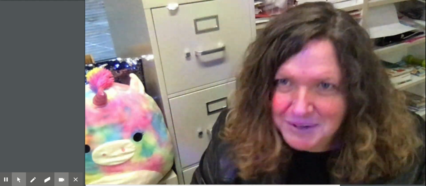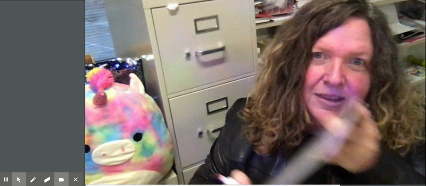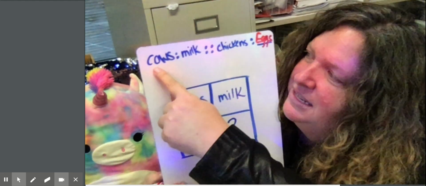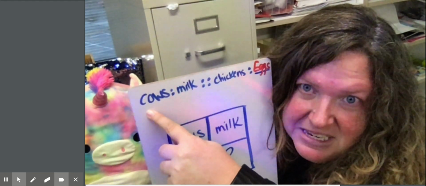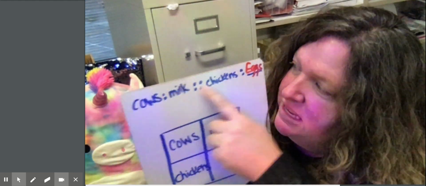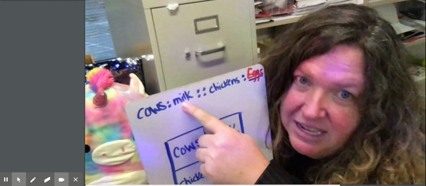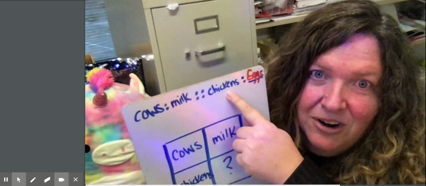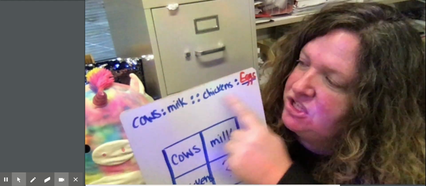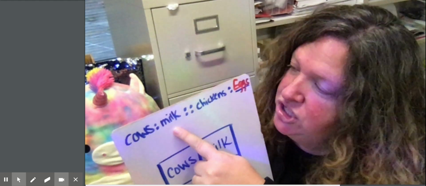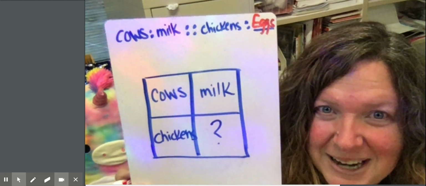Why are we even talking about this? Of course, chickens make eggs and cows give us milk. So I'm going to write the word eggs in. Cows give us milk. Notice how the cows give us milk. It goes first, the thing that makes it, and then what is made, what we eat or drink. Over here, it has to be the same order. So if cows, the animal comes first, and what it gives us comes second, then here the animal has to come first and what it gives has to come second. In order for that to be an analogy, cows give us milk and that has the same relationship as chickens giving us eggs. Now, the same is true if we put it into a kind of a factor puzzle.